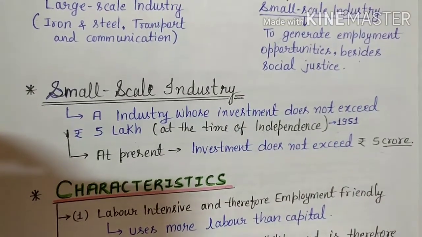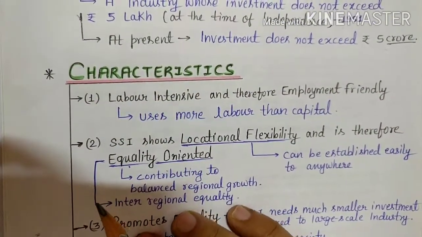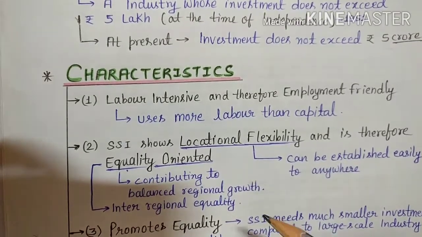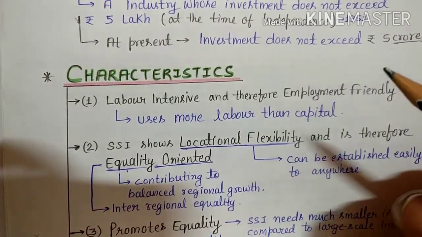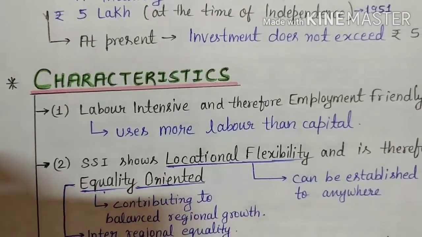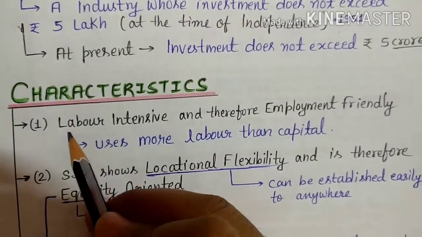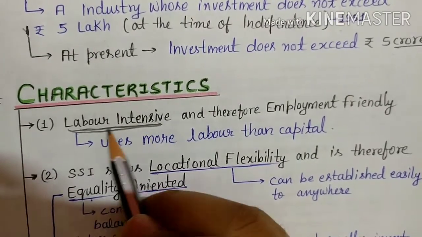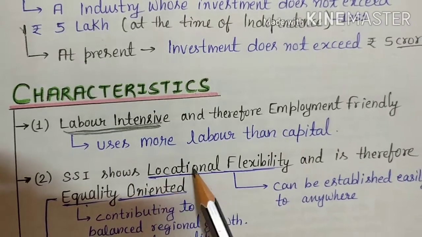Okay, then if we talk about characteristics of small scale industry, basically three types of characteristics of SSI are given here. So the first one is what? Labor intensive and therefore employment friendly. It is given that small scale industries are labor intensive. Why? Because they use more labor than capital.